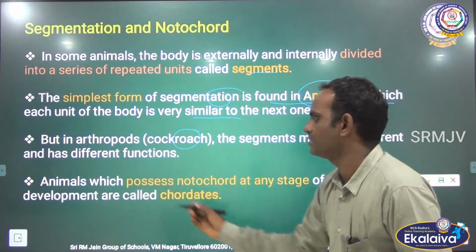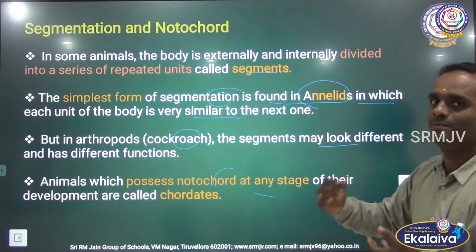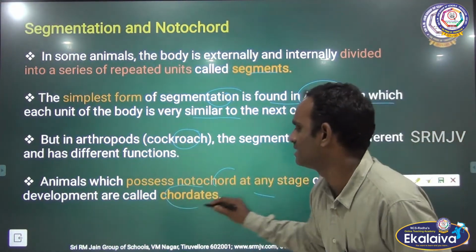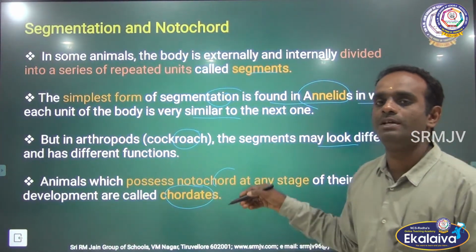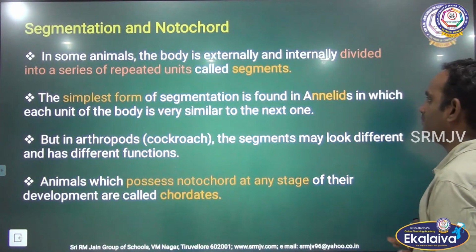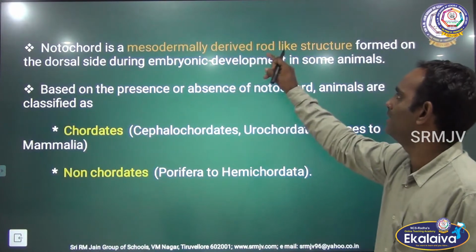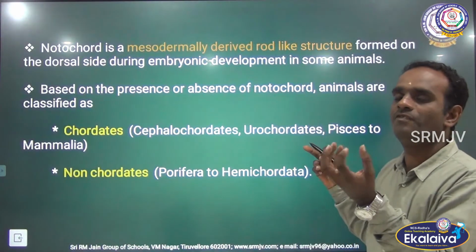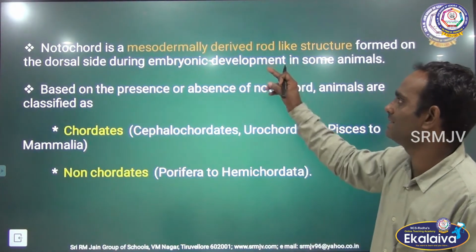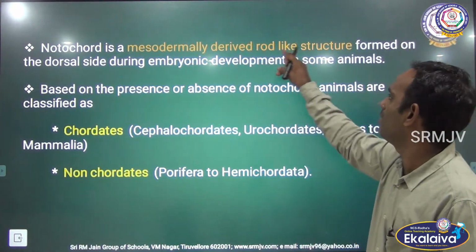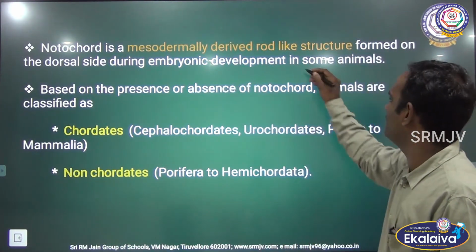So animals which possess a notochord at any stage of their development, during the embryonic development, are called chordates. So animals having a notochord are said to be chordates. Notochord is a mesodermally derived rod-like structure. It is formed in the mesoderm, so it is called a mesodermally derived rod-like structure formed on the dorsal side during the embryonic development in some